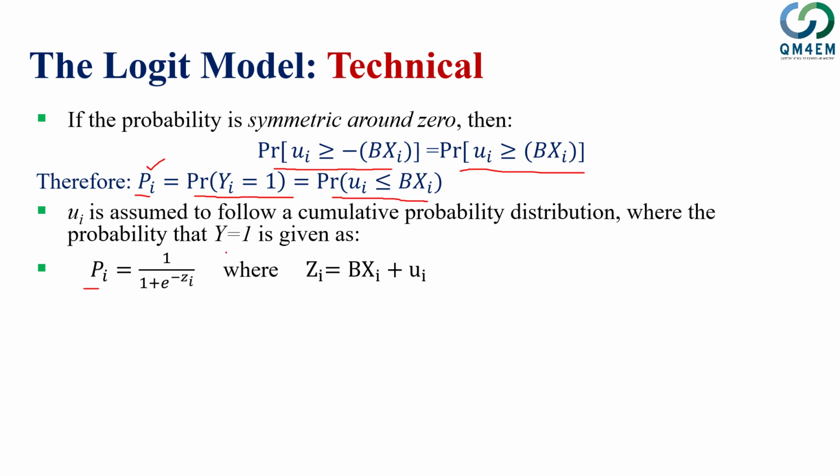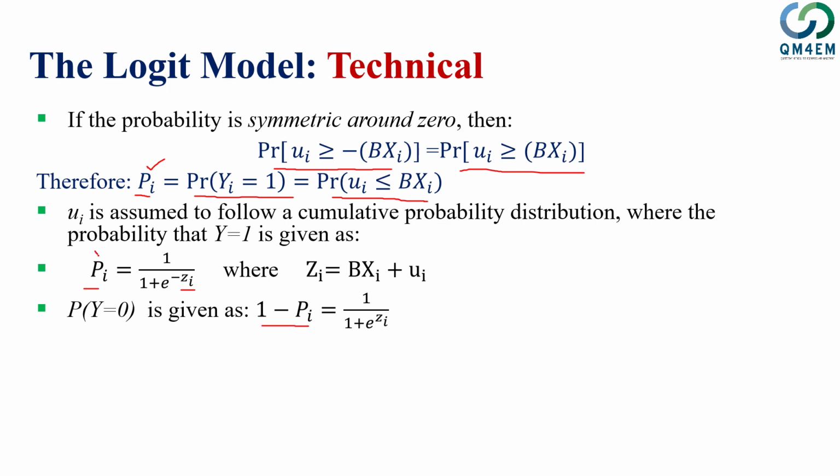This is a logistic probability distribution. So we model the probability of yi equal to 1 with a logistic probability distribution. Now we can place bxi plus ui instead of zi, but before going there, we can also do the same for the probability of yi equal to 0, as 1 minus pi.